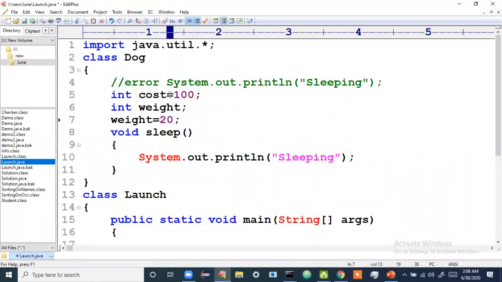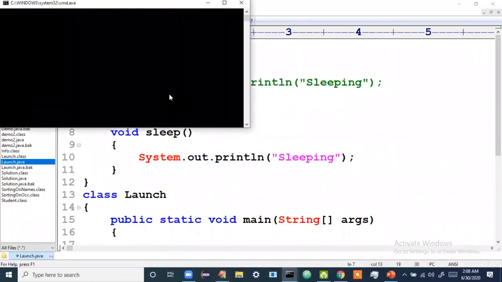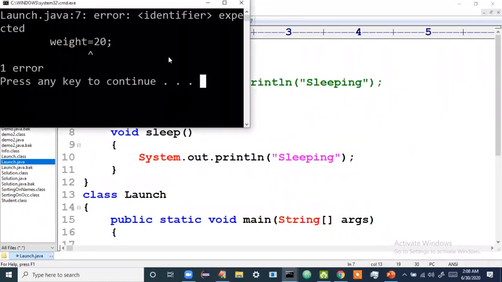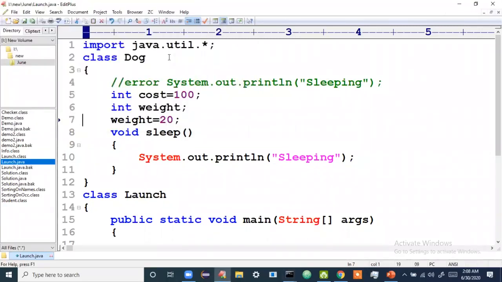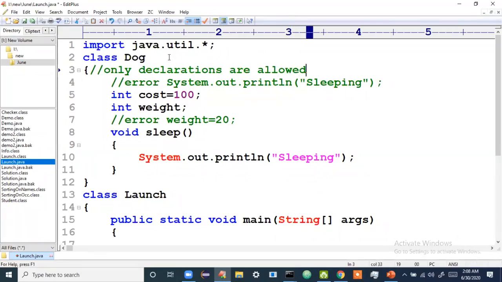So what am I doing now? I'm declaring in one line and initializing in another line. So what is it telling? Yes, again error. Why? Because only declarations are allowed. I'll comment here: only declarations are allowed. I hope you're understanding.